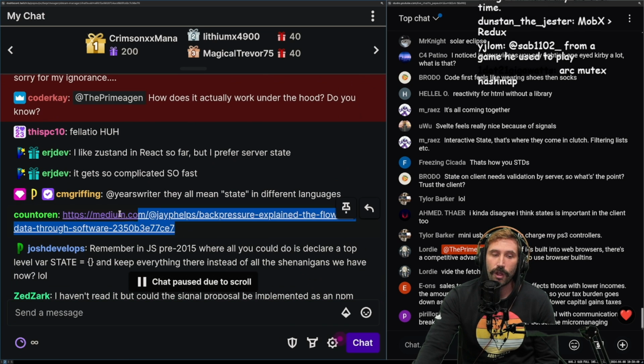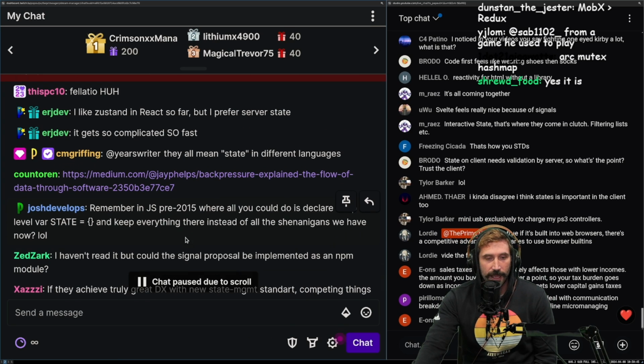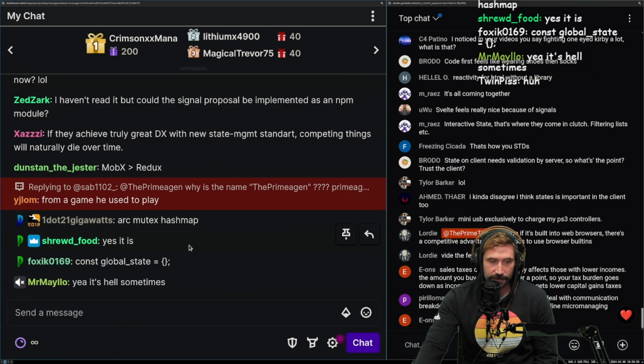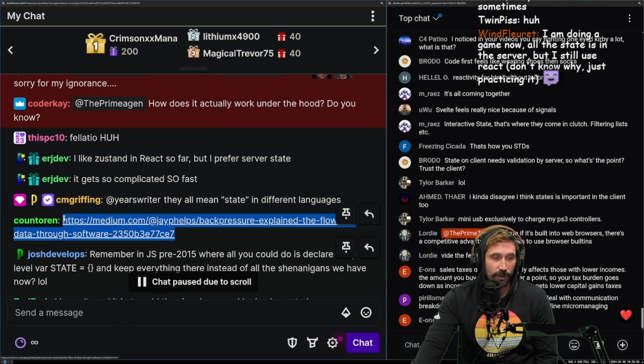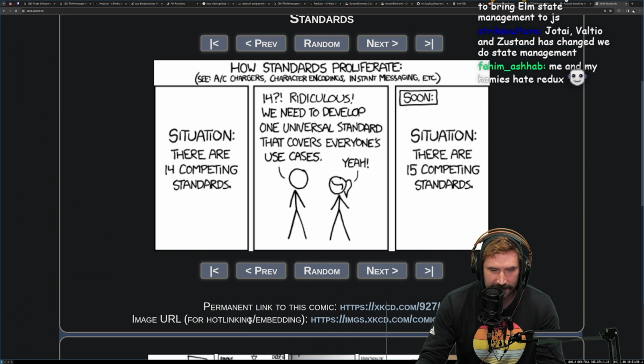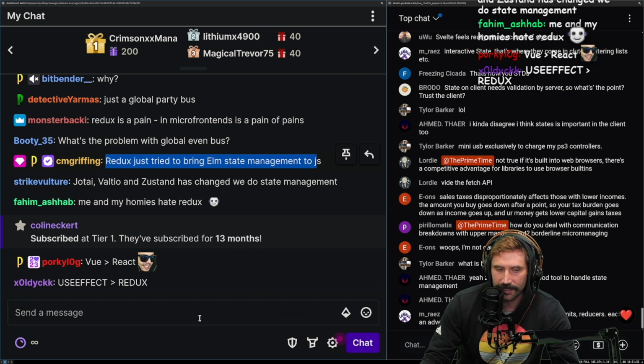Okay, this is not an attack against Jay Phelps. I think Jay Phelps is a champion, but most people don't have back pressure issues. This is just not the thing that we're going to talk about or even need to think about. Redux just tried to bring Elm state management to JS. And the thing is, good ideas in one language doesn't mean it's a good idea in every language.